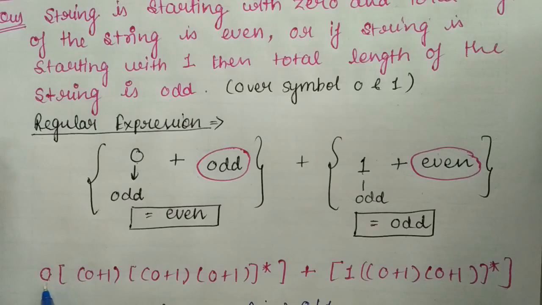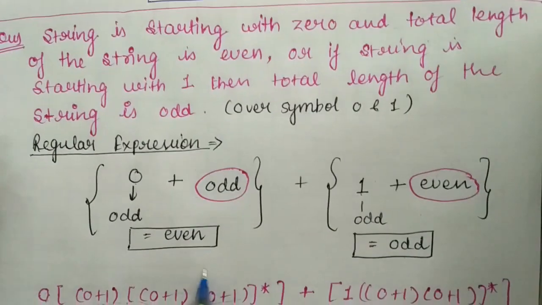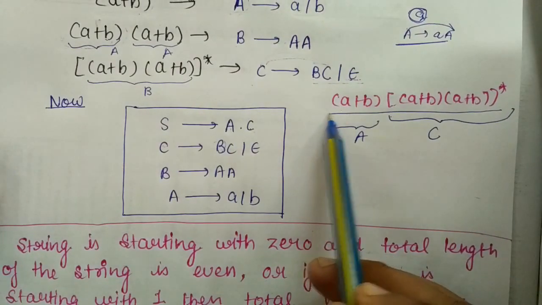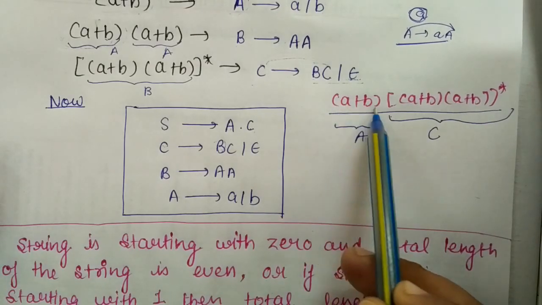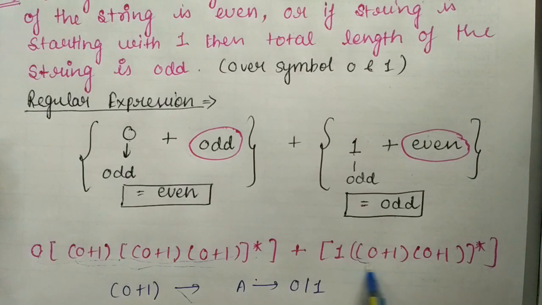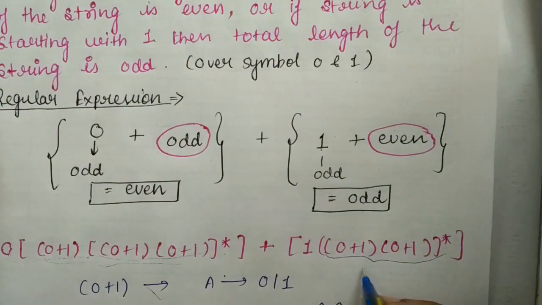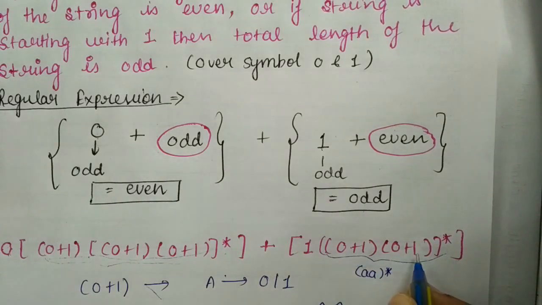If we are starting with 0, we want the total length to be even. Okay, so odd plus odd. So what is the regular expression for odd? I have told in the last question. For odd, how can we write it? For two symbols, there we were having a and b, and here we are having 0 and 1. So we can write the regular expression for odd like this. And we write the regular expression for even like this. Suppose we have only one symbol, then we write a star, but here we have 0 and 1, so either I can take 0 or 1, (0 or 1) star. Okay, so the total length will be odd.